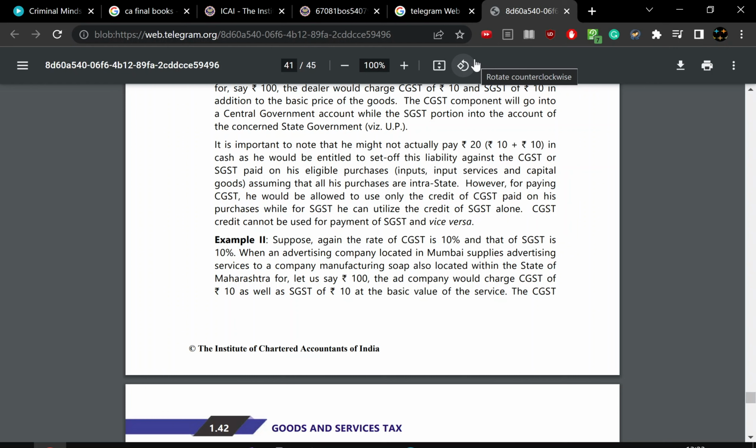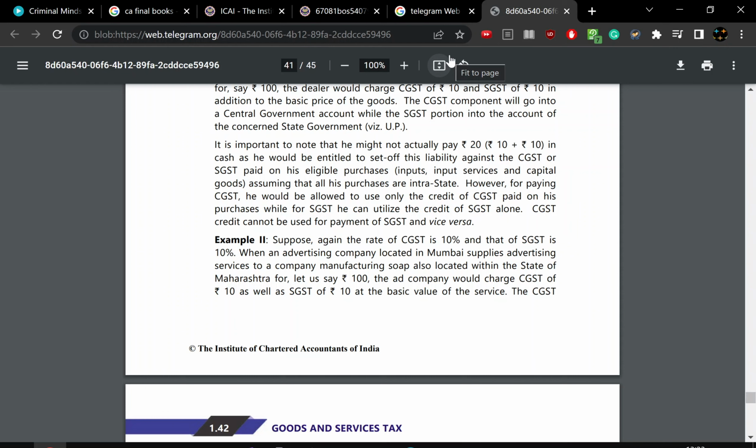But if you buy something from another state, bring it into your state and sell it, then when you sell it you need not pay SGST. You can clear it with your IGST credit. But the IGST clearance also has steps: IGST is used first against IGST, then CGST, then SGST.